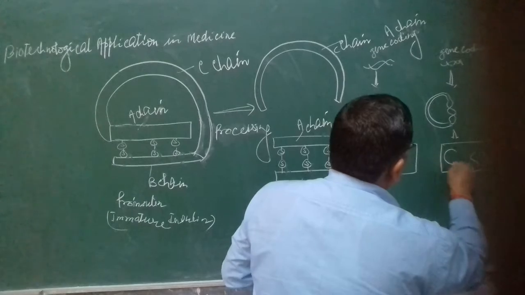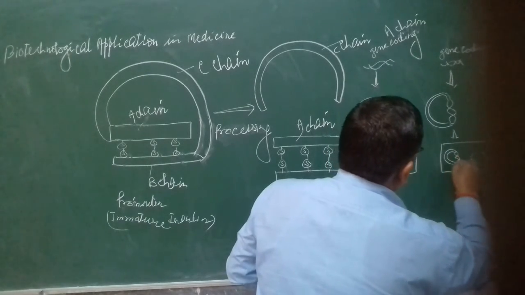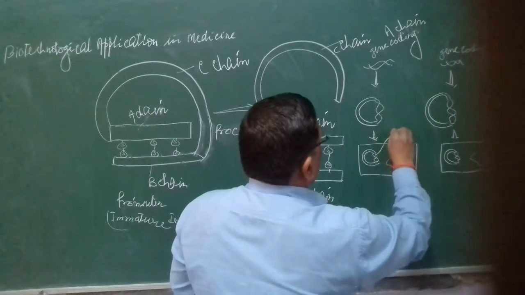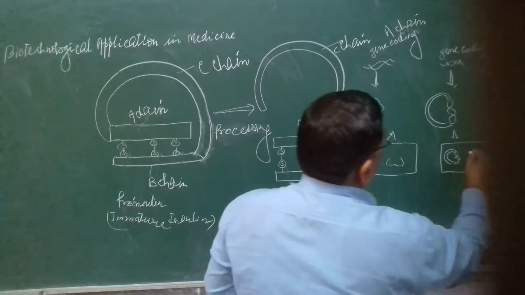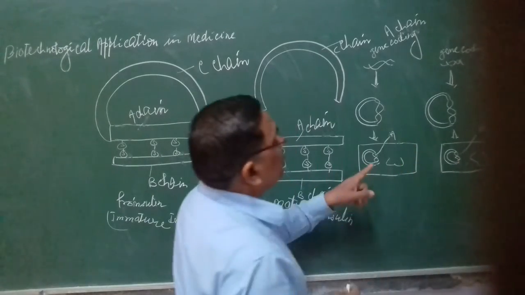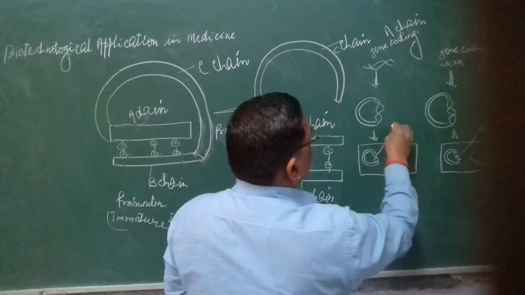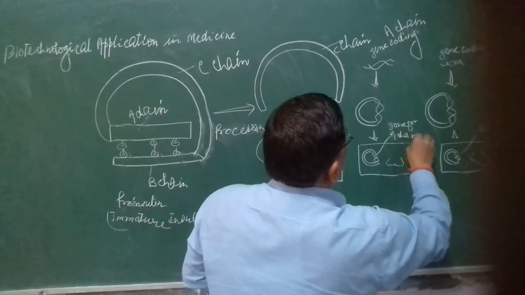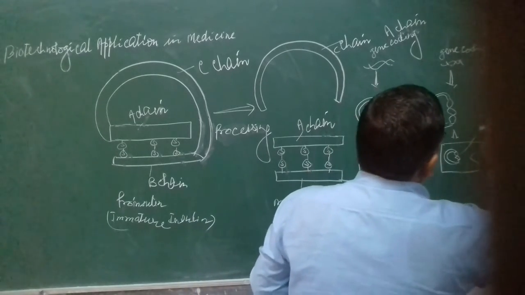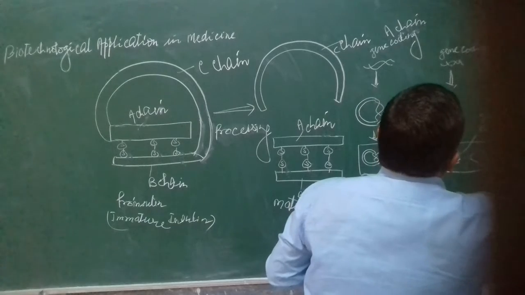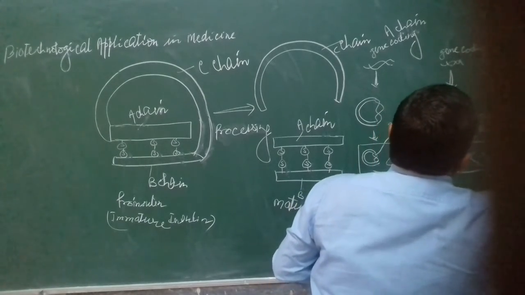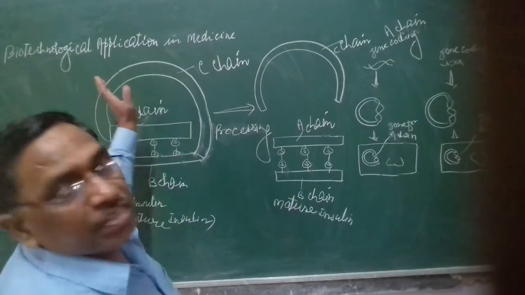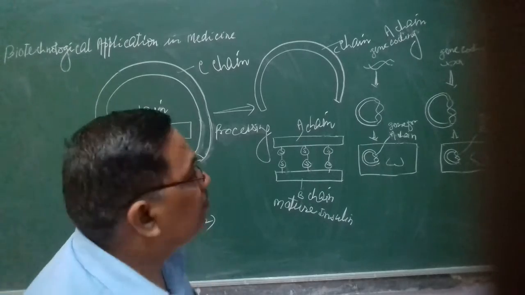This one contains the A chain coding gene and this one contains the B chain coding gene. Here there is no need for the C chain, only the A chain and B chain are needed.